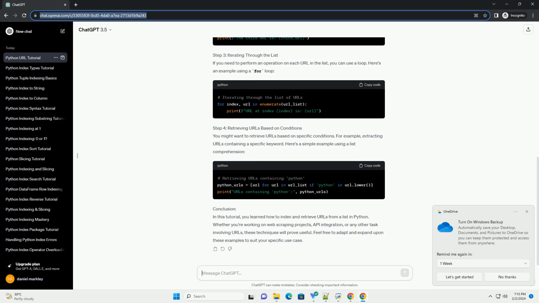Conclusion. In this tutorial, you learned how to index and retrieve URLs from a list in Python. Whether you're working on web scraping projects, API integration, or any other task involving URLs, these techniques will prove useful. Feel free to adapt and expand upon these examples to suit your specific use case.